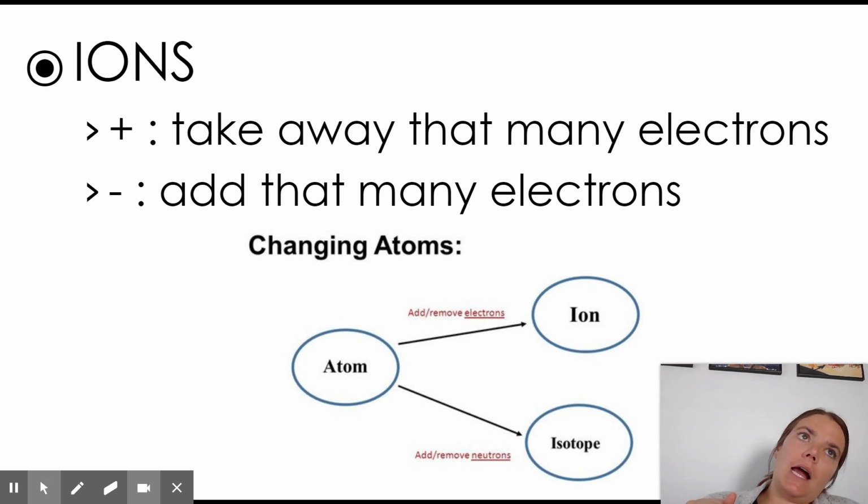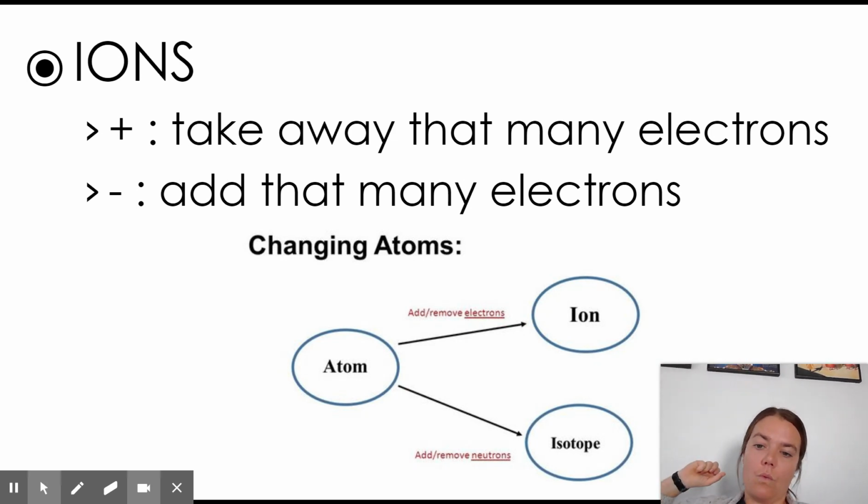All right, and with ions, what's a little bit tricky is that we have to change our thinking. To get a positive ion, you have to take away electrons. That seems counterintuitive because usually when you take something away, that makes it more negative, right? You lose something. But if you take away negatively charged electrons, it's like eliminating that negative boyfriend or girlfriend or friend from your life. You get rid of them, you are left feeling more positive, right? So if you take away those negatively charged electrons, you are going to be left more positive. If you add those negatively charged electrons, then you become more negatively charged.